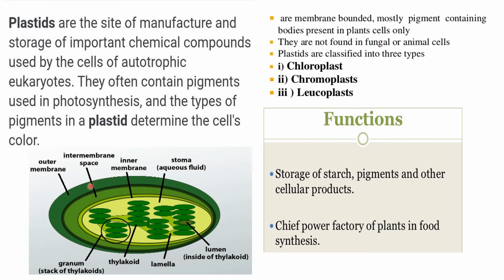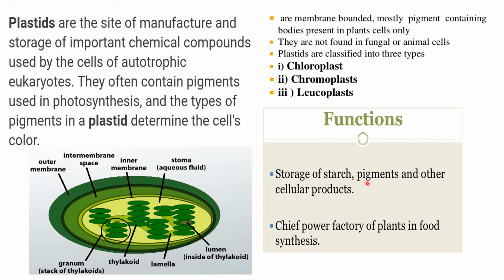Now let's see the structure of plastids. So there is an outer membrane and an inner membrane. The space between the both is known as intermembrane space. Now the intermembrane space contains sac-like structures which are known as thylakoids. A group of thylakoids is known as granum. The grana are interconnected to each other by the lamellae, and inside the thylakoid there is a lumen, which contains pigments. So what are the functions?